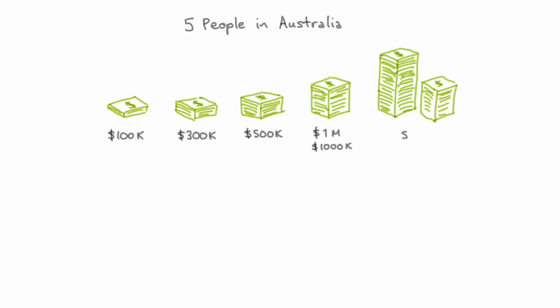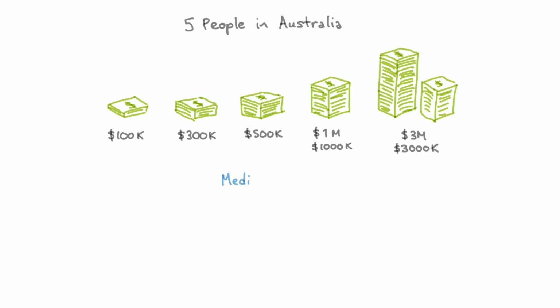Let's pretend there are only 5 households in Australia, just for simplicity's sake. The first household owns $100,000. The second household, $300,000. The third one, $500,000. The fourth one is $1 million. Sorry, 1,000,000. And the last one is $3,000,000, or 3 million. So that's the fifth household.